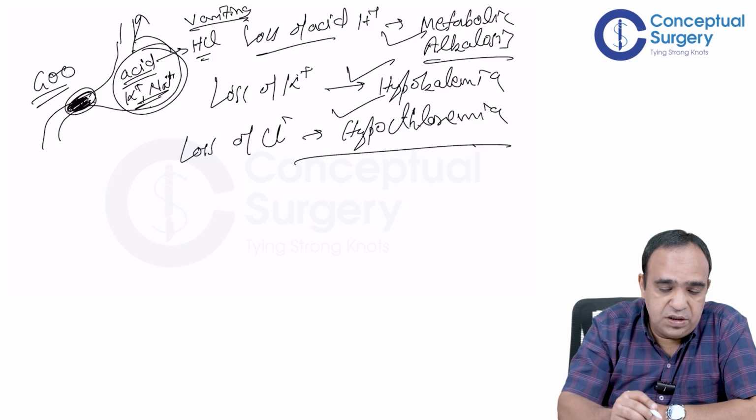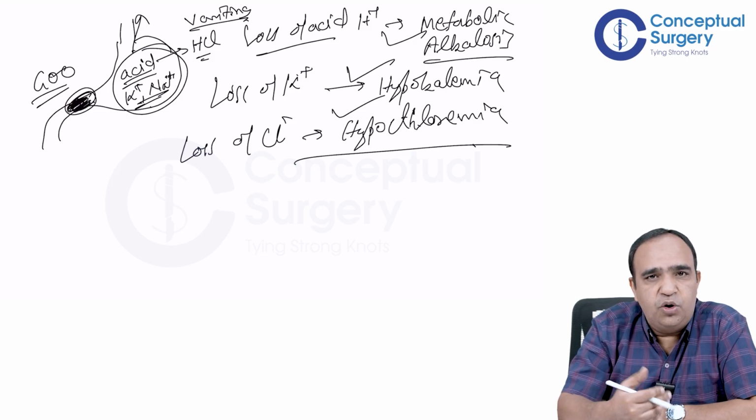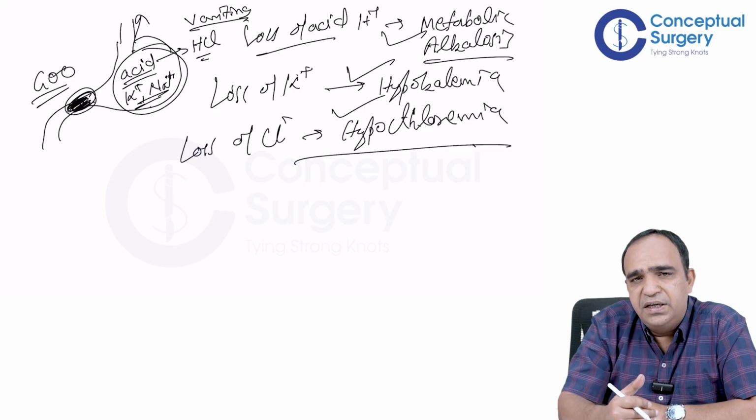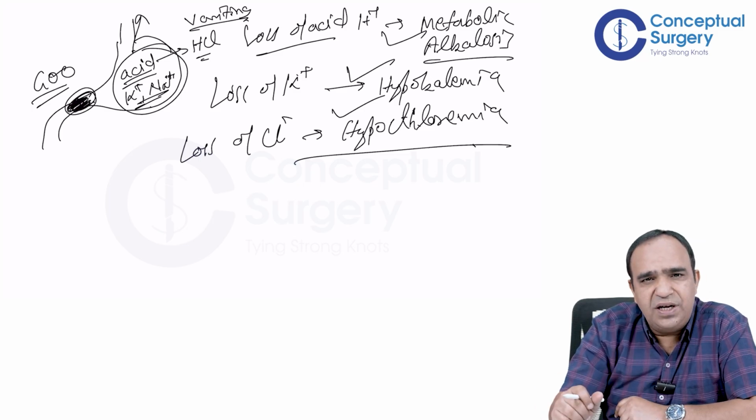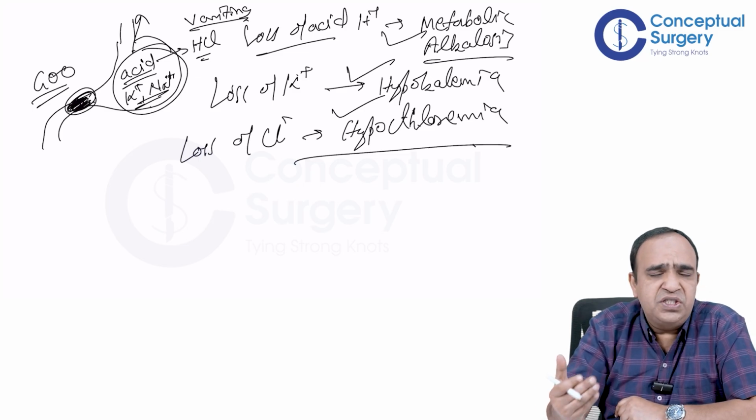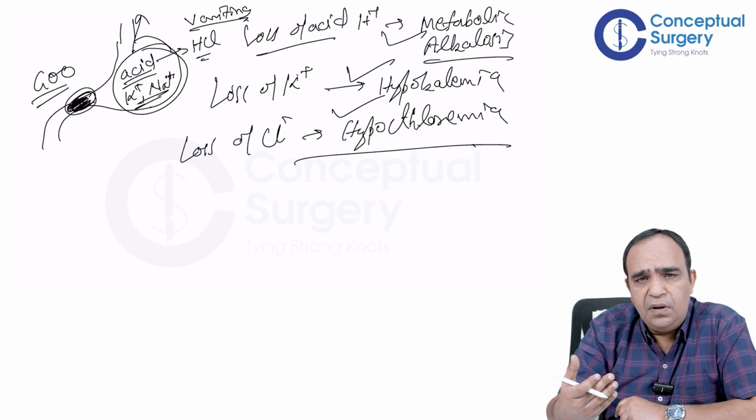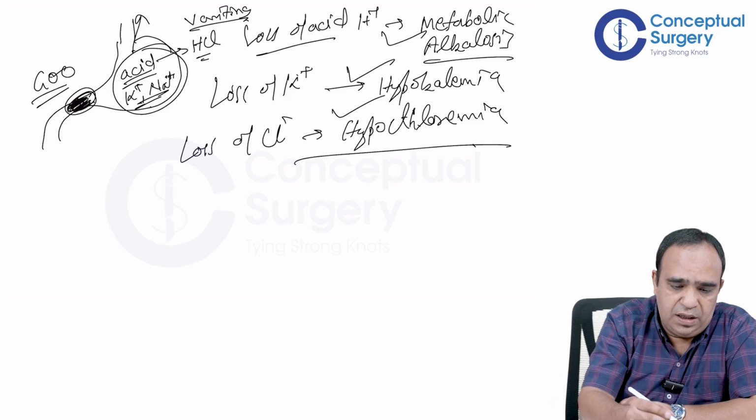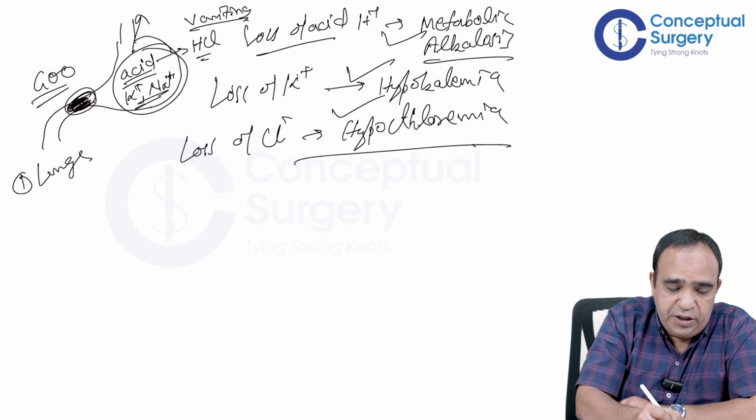There is one more to this. Now the compensation, all of you know, you must have read fluids and electrolytes in detail. The compensations happen at one, lungs level, respiratory compensation, and second is kidneys.